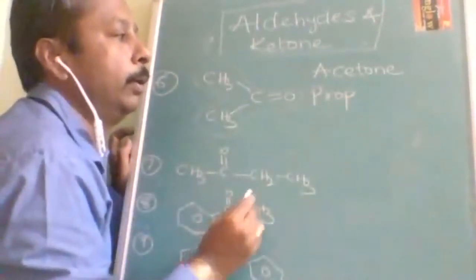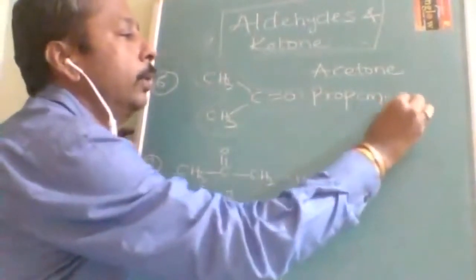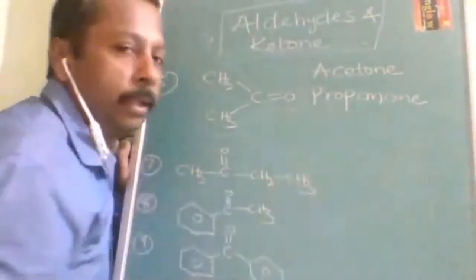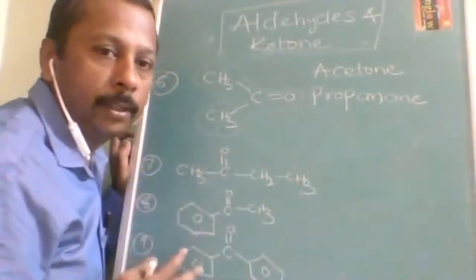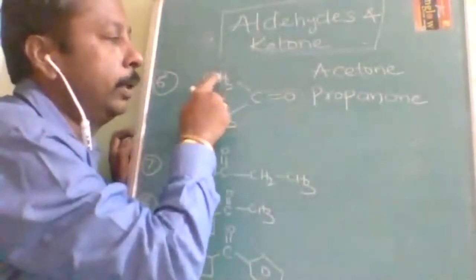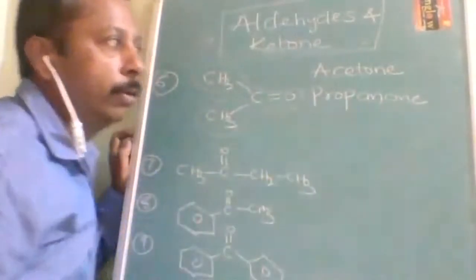The IUPAC name I am telling you: propane with single bond 'an' and 'one' for ketone is propanone. Here you need not mention the ketone position because there is no other option. Because the ketone cannot come over here and cannot come over here, you need not write any number.